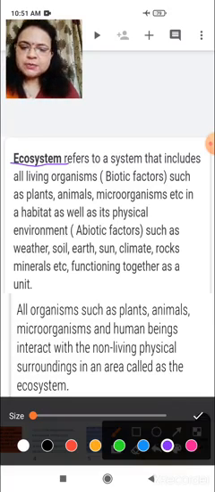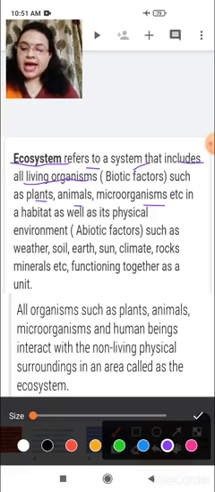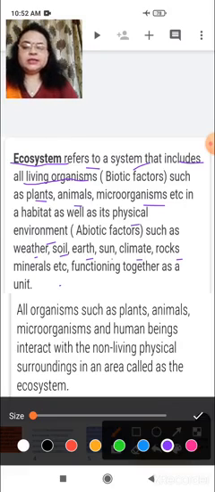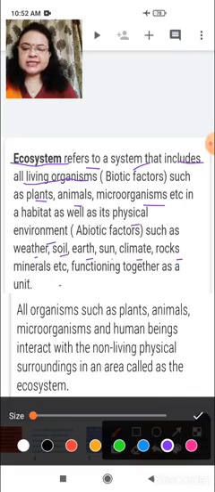Okay, ecosystem refers to a system that includes all living organisms, biotic factors, which are living organisms, plants, animals, microorganisms, etc., in a habitat, as well as the physical environment. Abiotic factors, which are the physical environment, such as weather, soil, earth, sun, climate, rocks, minerals, etc. These biotic factors and abiotic factors function together as a unit.